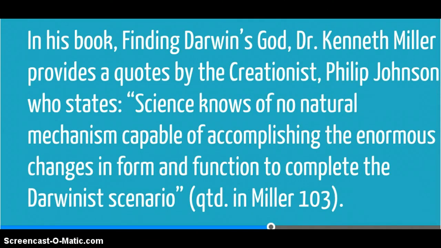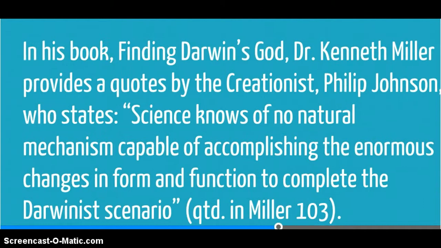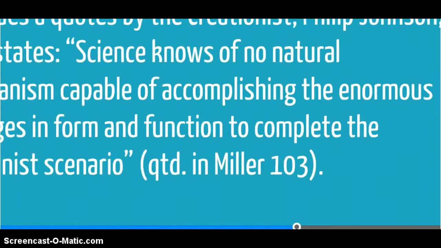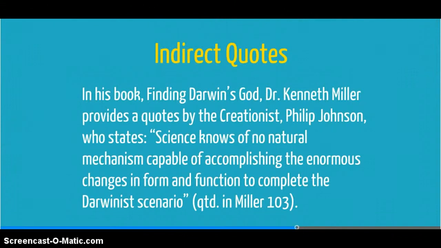But you can cite the source indirectly by using the term QTD period in, and then list only the indirect source in your work cited. QTD in stands for quoted in. So in this case, Philip Johnson was quoted in the indirect source, Miller.